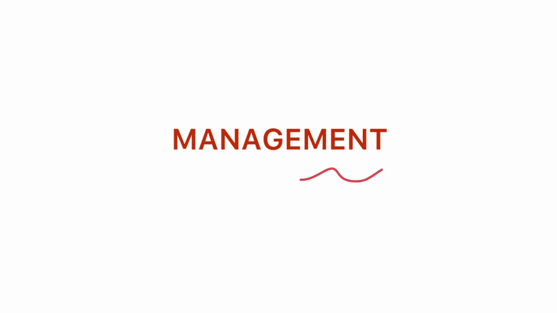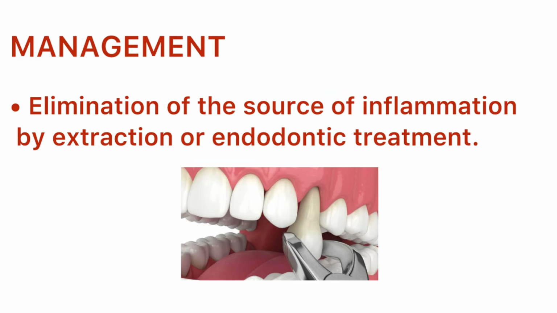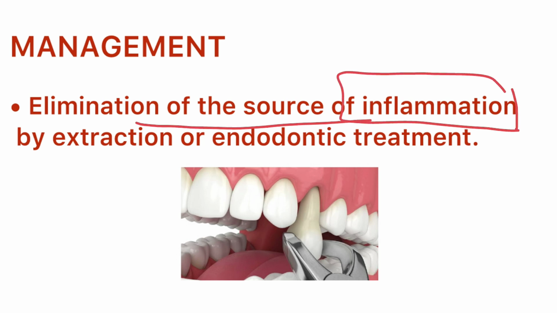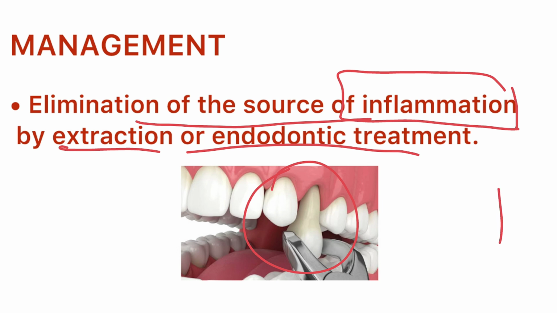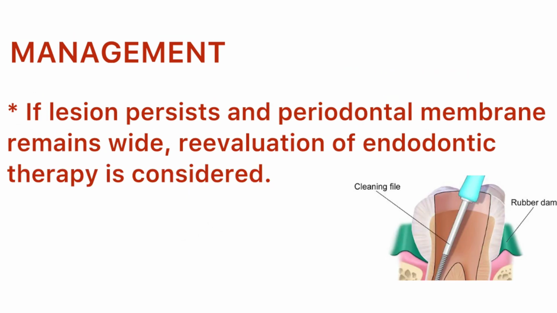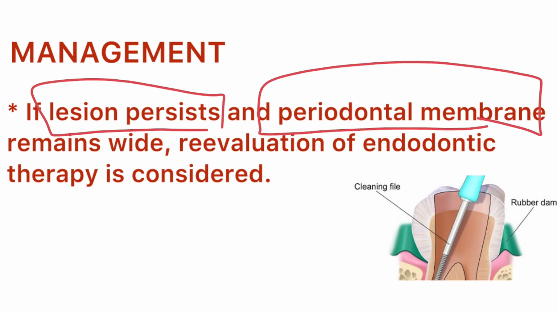Now let us see the management of this condensing osteitis. The management is elimination of the source of inflammation. As the reason for condensing osteitis is inflammation, eliminating the source of inflammation will reduce the condensing osteitis. Elimination of inflammation can be done by extraction or endodontic treatment. We can extract the tooth, or we can do endodontic therapy to remove all the periapical infected tissues. But even after root canal treatment, if the lesion persists or the widening of the PDL remains, re-evaluation of endodontic therapy is considered.